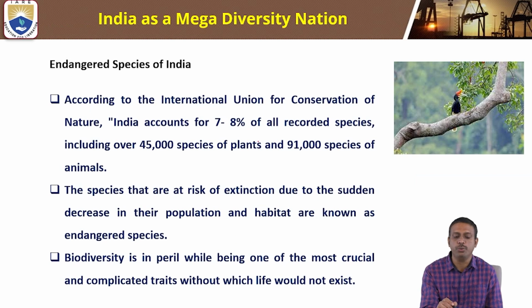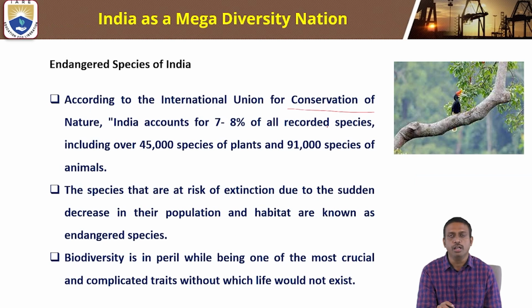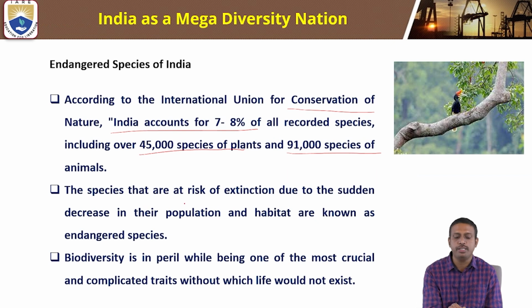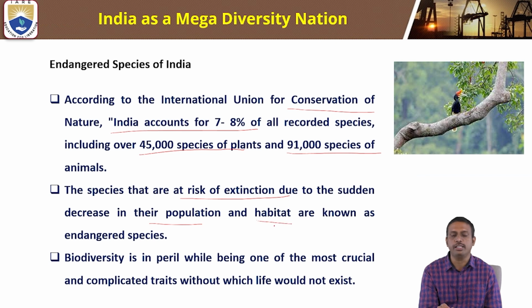Endangered species in India. According to the International Union for Conservation of Nature, India accounts for 7 to 8% of all recorded species, including 45,000 species of plants and 91,000 species of animals. What is an endangered species? Species that are at risk of extinction due to a sudden decrease in population and habitat are known as endangered species. Biodiversity is a pearl, one of the most crucial and complicated traits without which wildlife would not exist.